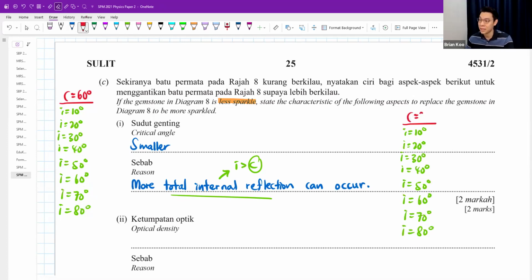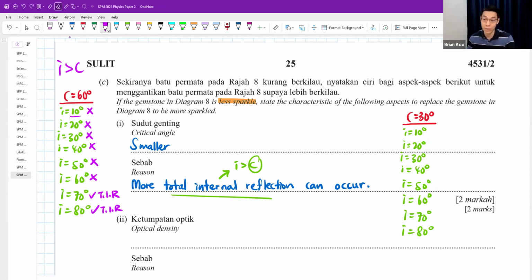Let's say 30. Remember, for you to have total internal reflection, your incident angle must be bigger than the critical angle. So is 10 degrees bigger than 60 degrees? No, total internal reflection cannot occur. 20 degrees is smaller than 60. It must be bigger, cannot be smaller. So all this will not occur. Even this one also we consider won't occur because it's right at 60. But the moment the incident angle is bigger, total internal reflection can occur. This one also.